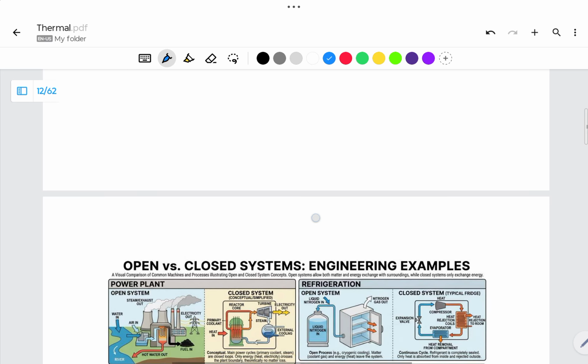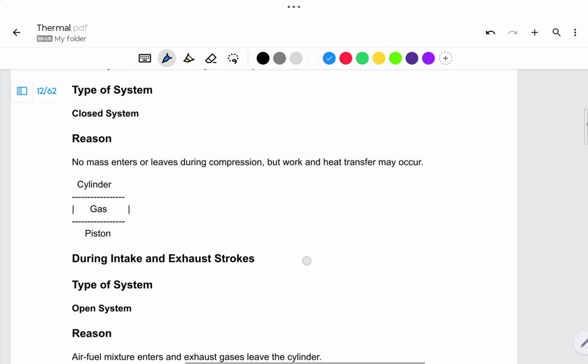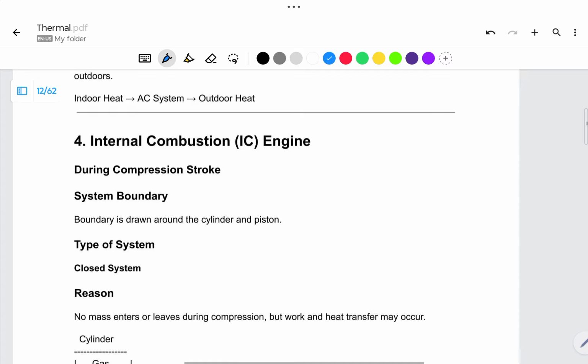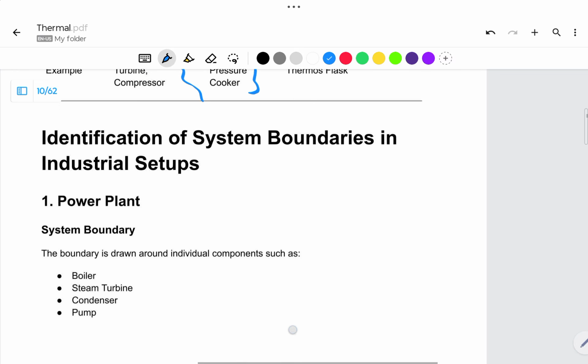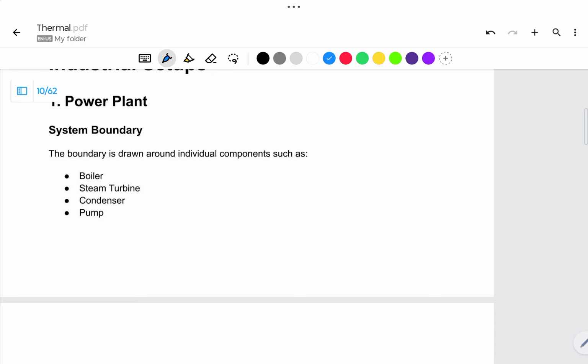Okay, the same I have explained here. We will see some examples specifically. Power plant: if I consider the power plant, the boundary is drawn around the boiler, turbine, condenser, and pump. So these are the system.